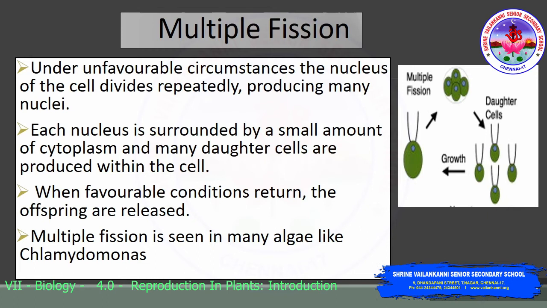The next type is multiple fission. Under unfavorable circumstances, the nucleus of the cell divides repeatedly, producing many nuclei. Each nucleus is surrounded by a small amount of cytoplasm and many daughter cells are produced within the cell, as you can see in this picture. When favorable conditions return, the offsprings are released. Multiple fission is seen in many algae like Chlamydomonas.